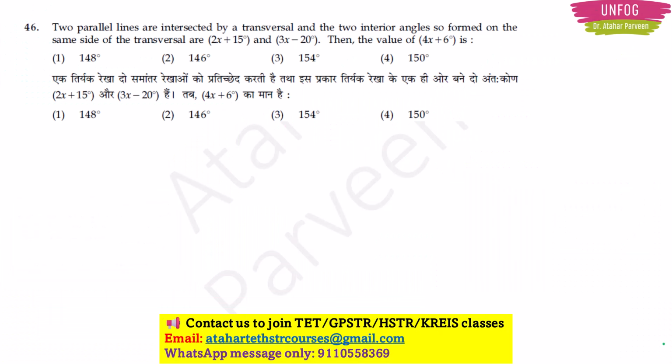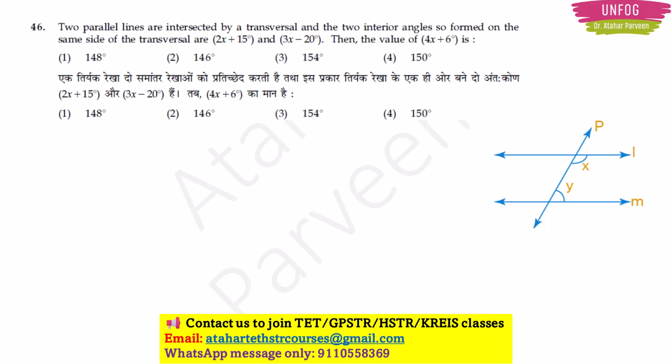In the previous class we stopped at 45, right? So now let's start with question number 46, and this is a 2024 June CTET previous year question paper. The question is, two parallel lines are intersected by a transversal and the two interior angles so formed on the same side of the transversal are 2x plus 15 degree and 3x minus 20 degree. Then the value of 4x plus 6 degree is.